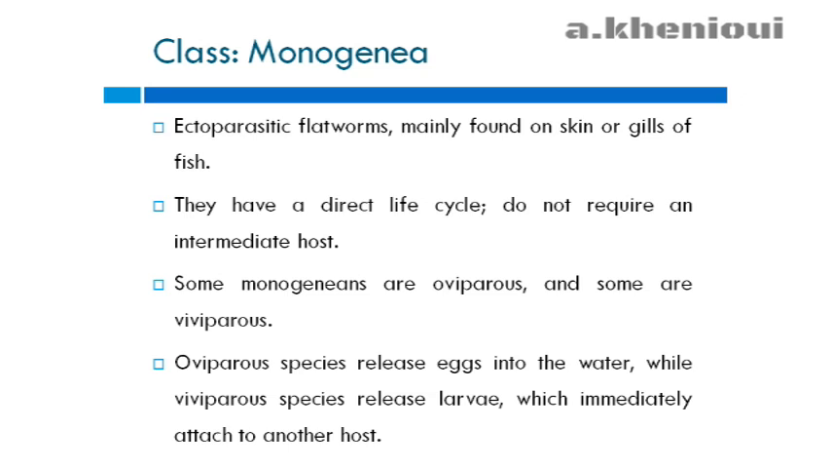Monogenea are ectoparasitic flatworms that are mainly found on the skin or gills of fish. They have a direct life cycle, which means that they do not require an intermediate host. Some species are oviparous and others are viviparous. Oviparous species release eggs into the water, while viviparous species release larvae which immediately attach to another host.